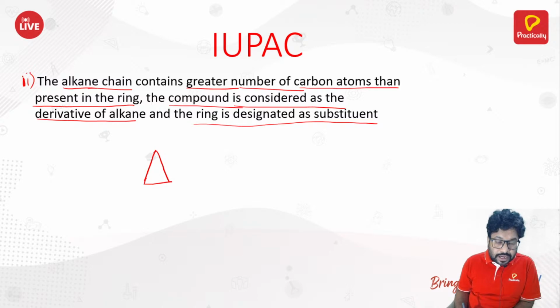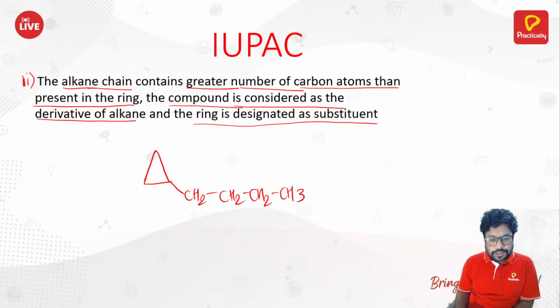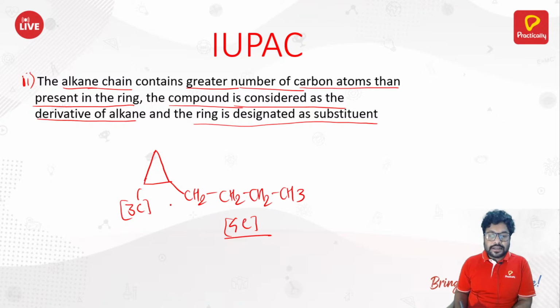3-member ring, it is attached with CH2, CH2, CH2, CH3. Now here in your chain, you got how many carbon atoms? 4 carbon atoms, right? And in your ring, how many carbon atoms are there? 3 carbon atoms. Then how would you write this? Now you would consider this ring as a substituent and you would start counting from this first carbon.